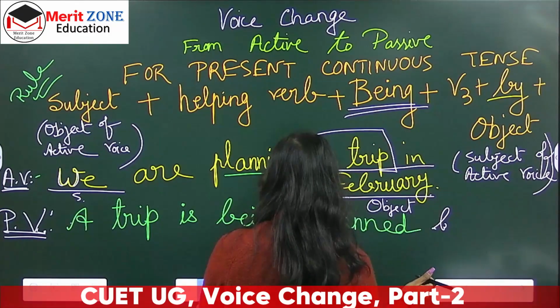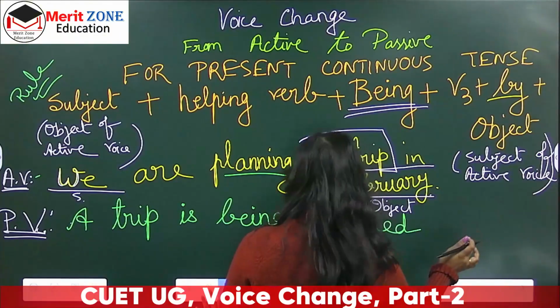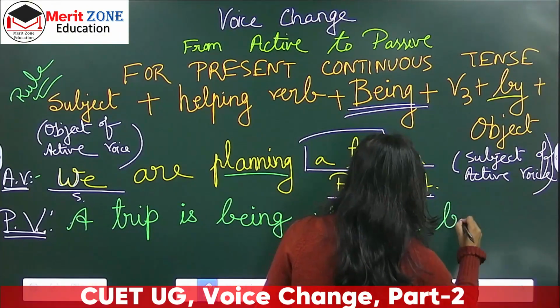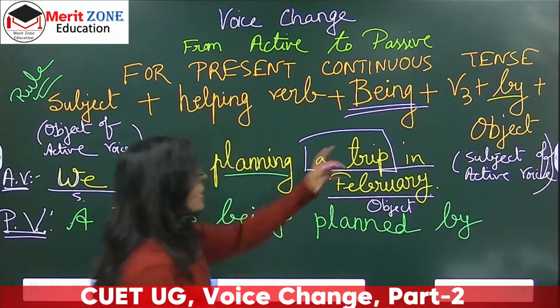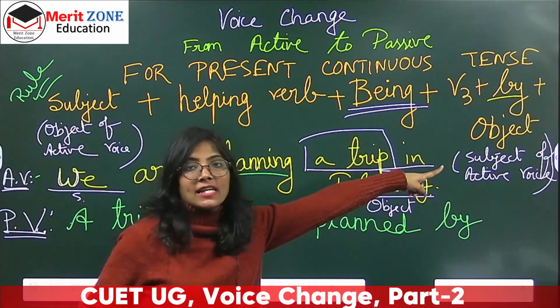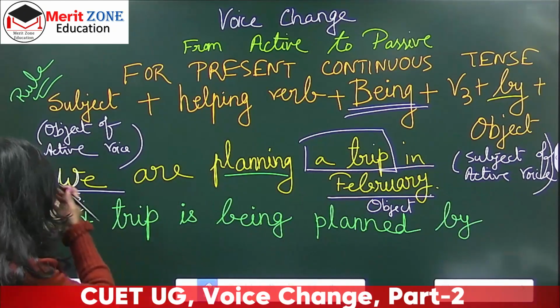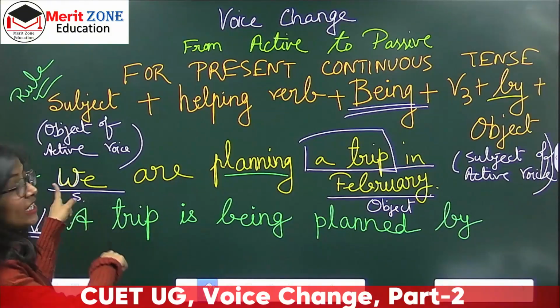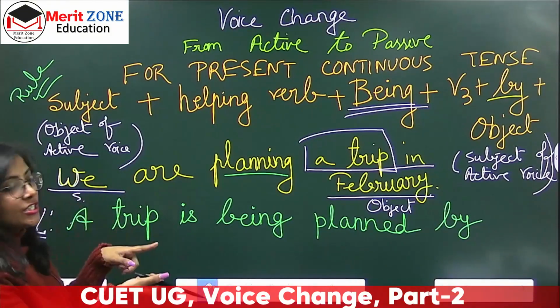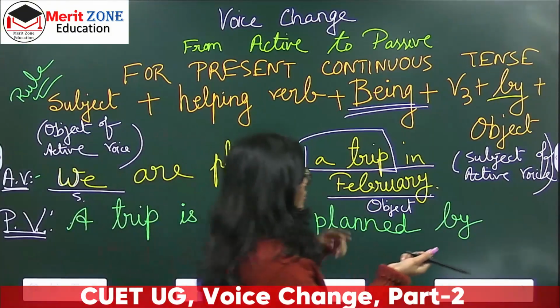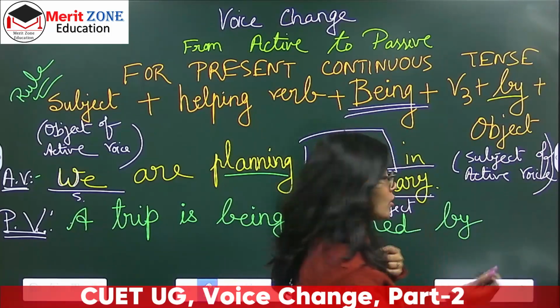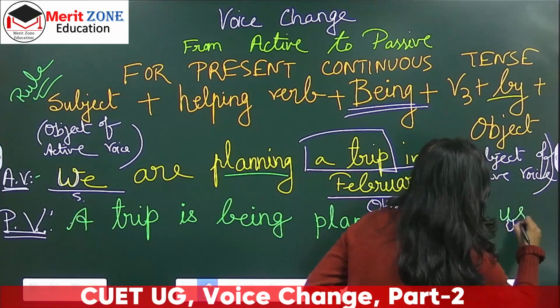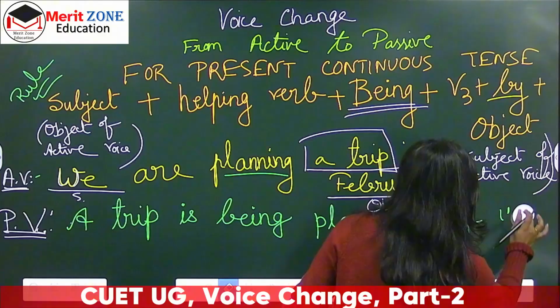By object जो कि है active voice का subject. तो here in the active voice का subject was we. So this we becomes us when we change it into object. So it will become by us. Okay, it will become by us.